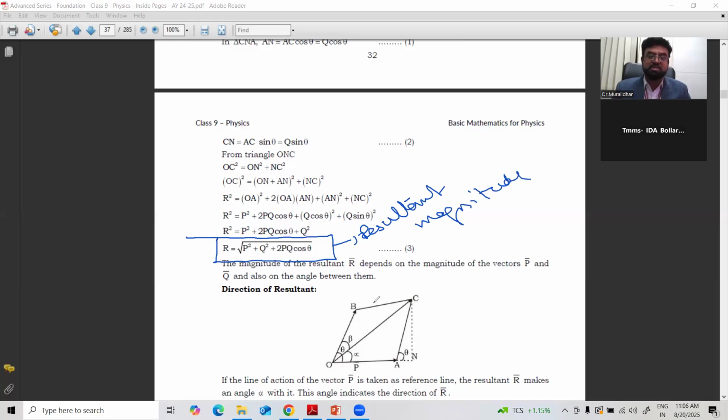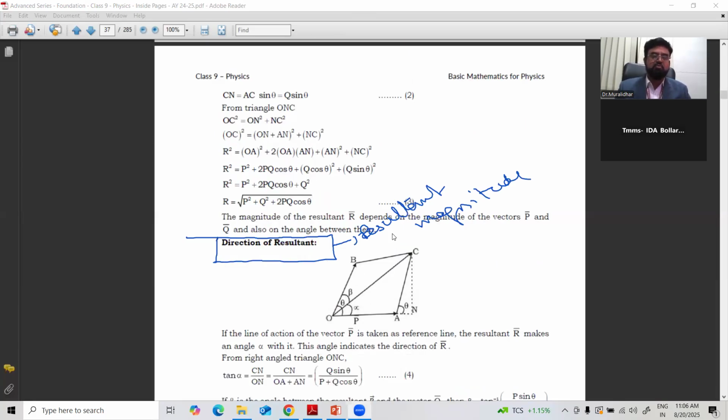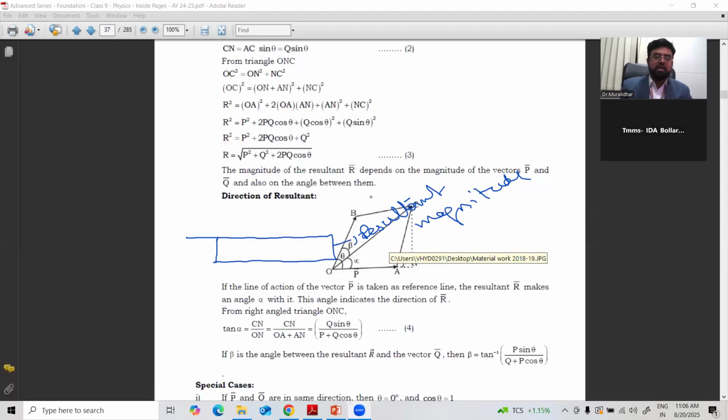Then if you want to find the direction, same case. When you see the direction here, it is given by the formula tan theta is equal to, very important again, Q sin theta by P plus Q cos theta.